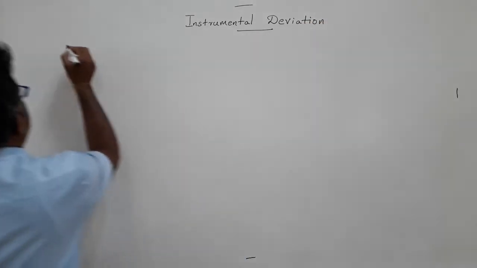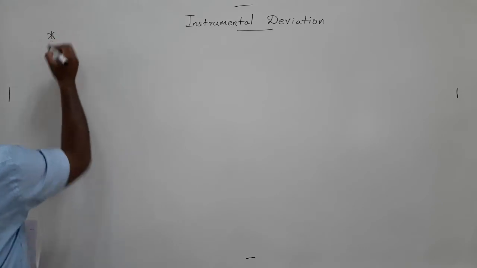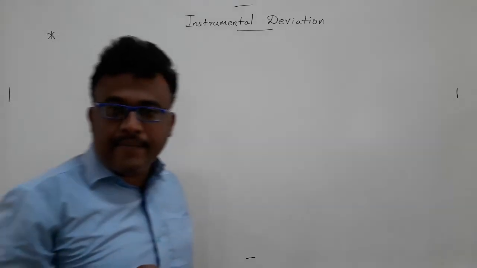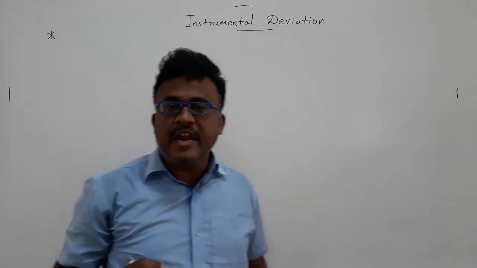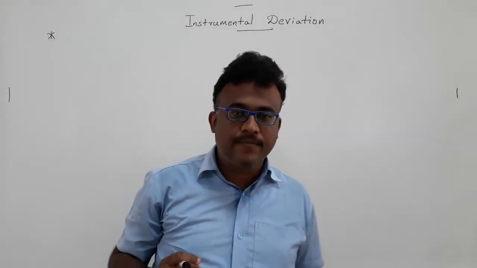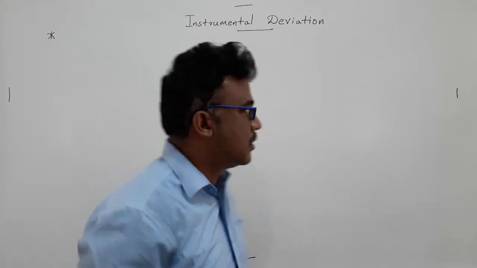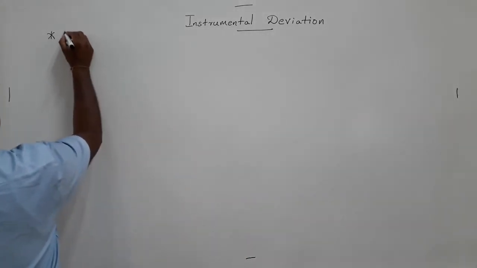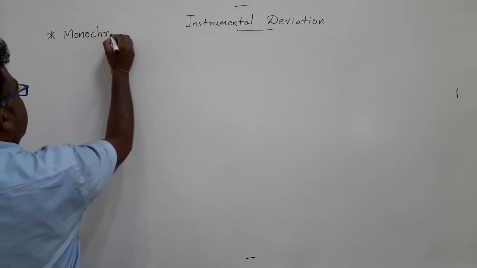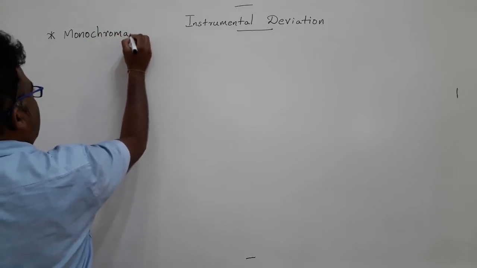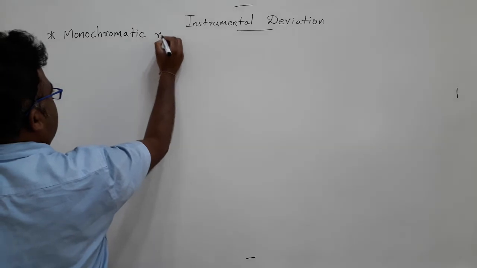First thing, Beer's law strictly applies to the monochromatic radiation used for study. Monochromatic radiation has to be used in the system.